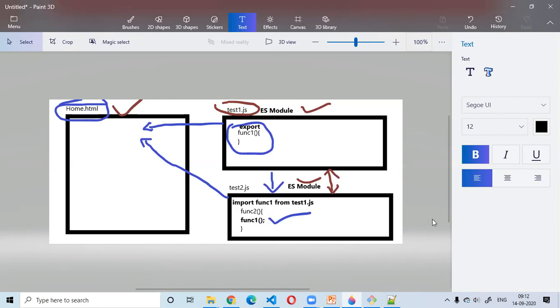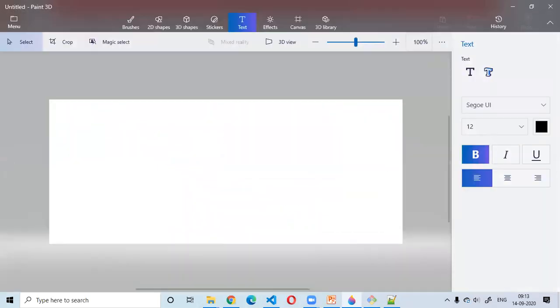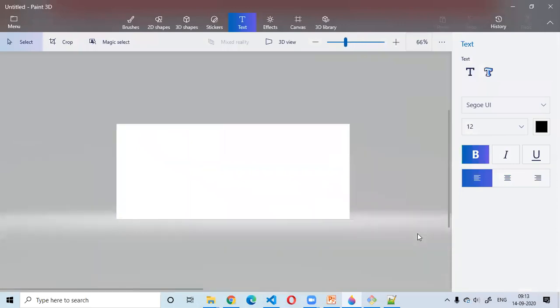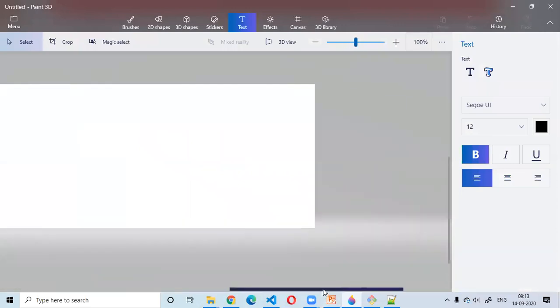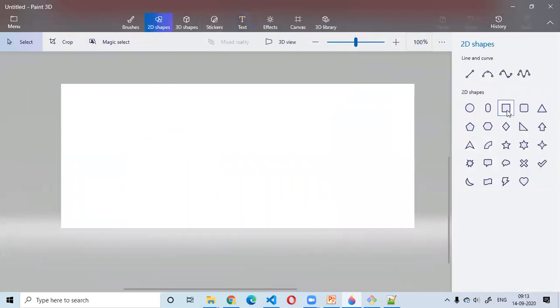Okay, so this feature is also implemented in TypeScript. The same feature, same concept which I have just explained now, is exactly implemented in TypeScript. So what is happening here is each TypeScript file is called as what? Each TypeScript file is called as a TypeScript module.